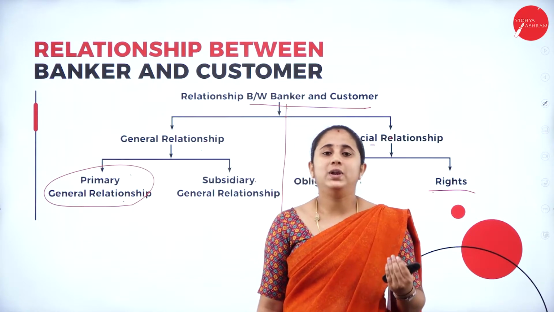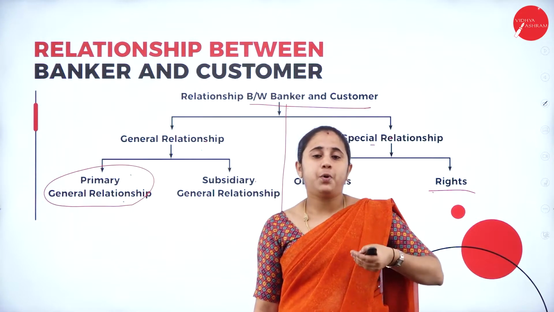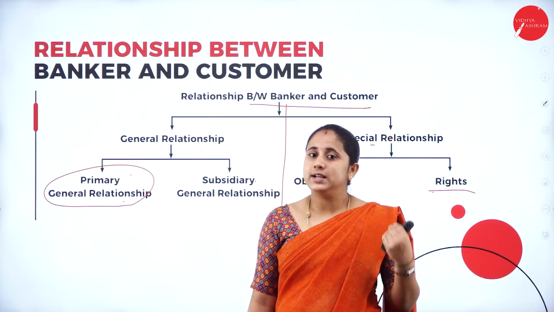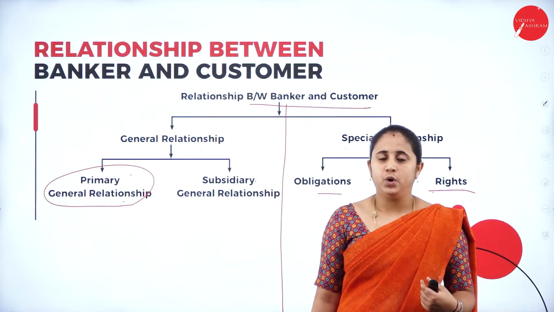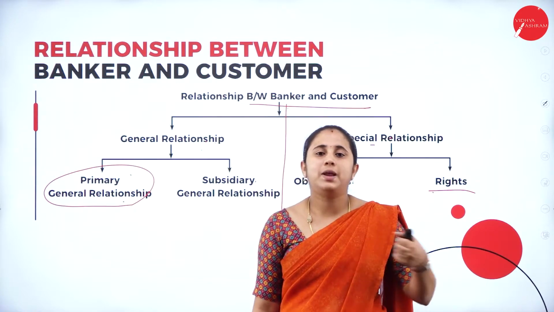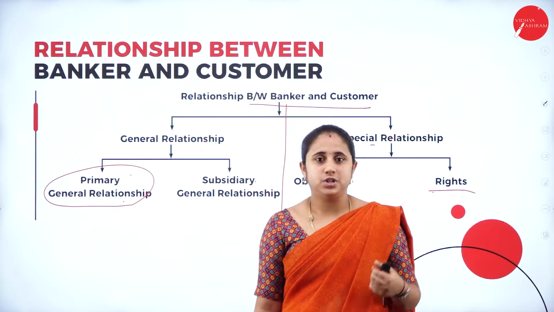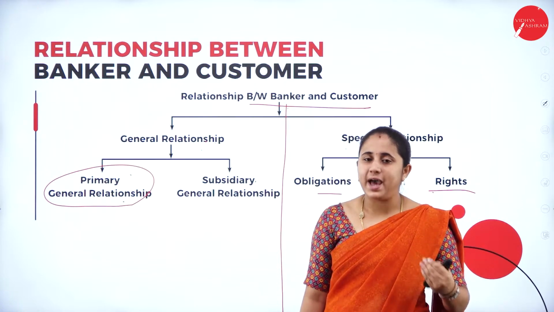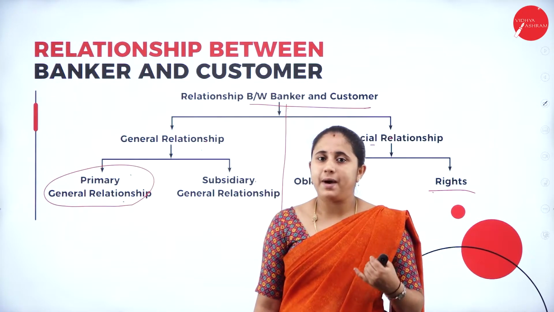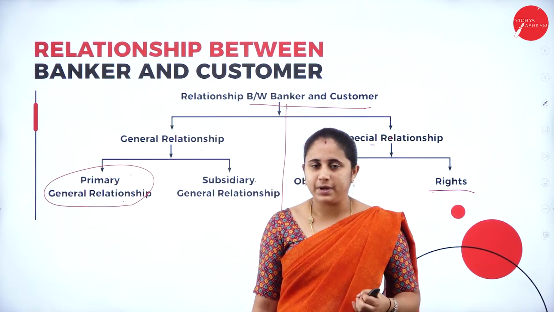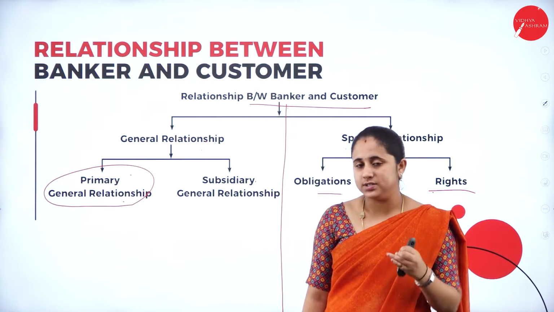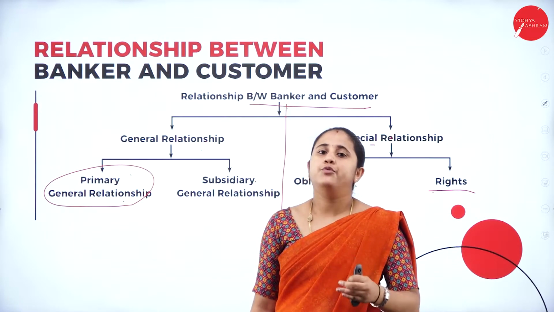Here, the banker will accept the deposits and the customer deposits their money in the bank. So what are those features? Banker is a debtor for the customer's money here. Who is a debtor in general? A debtor is a person who receives money or takes money from another individual or institution. Here, the bank receives the money. So the banker is a general debtor for the customer's money. Then the customer becomes a general creditor for their deposits.